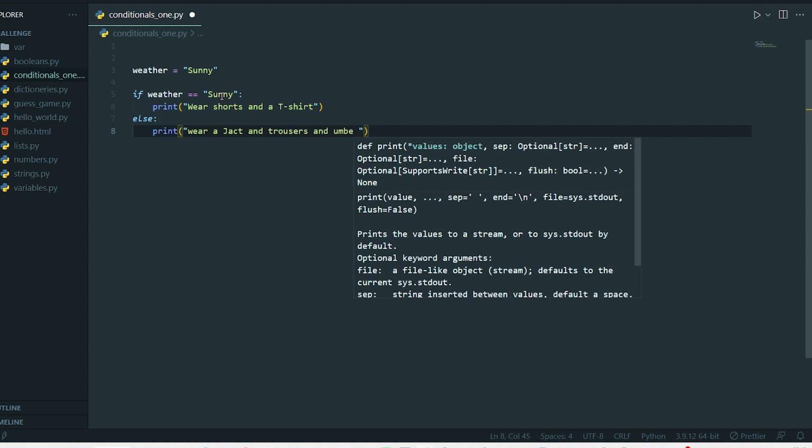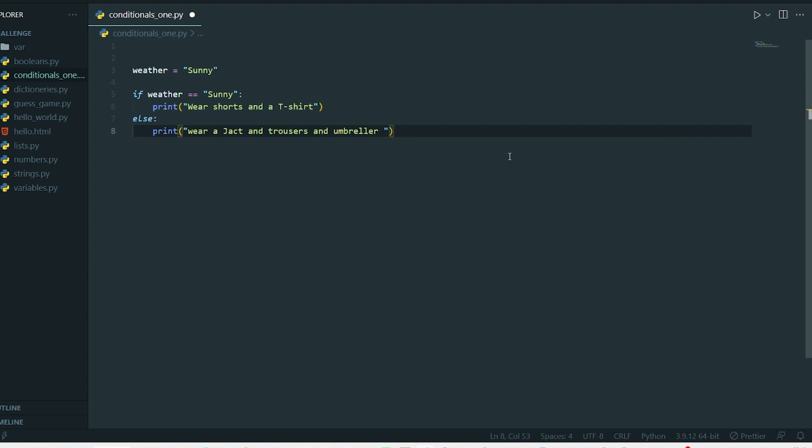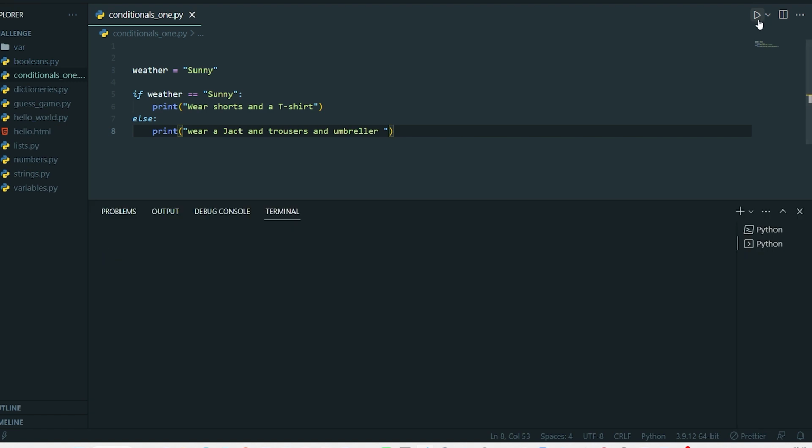So you see, this is how simple conditional statements work. So let's run it and see what the results are going to be.